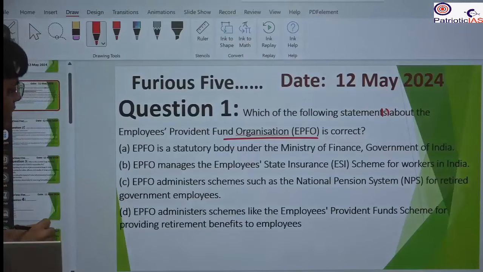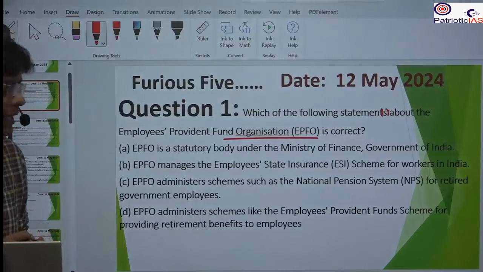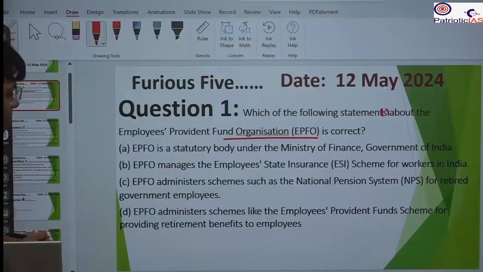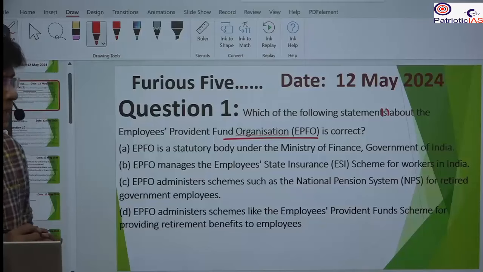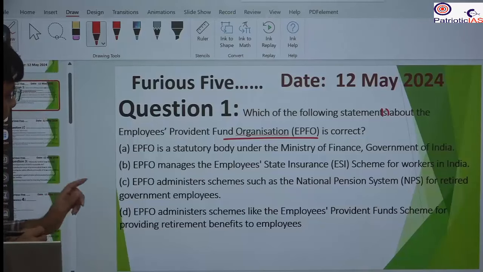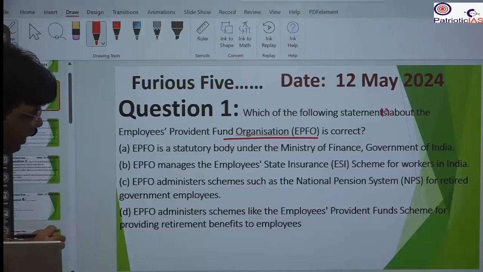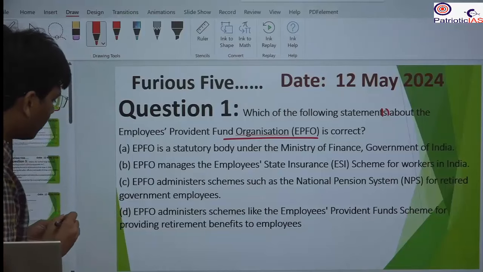A, EPFO is a statutory body under the Ministry of Finance, Government of India. B, EPFO manages the Employees' State Insurance scheme for the workers in India. C, EPFO administers schemes such as the National Pension Scheme for retired government employees. D, EPFO administers a scheme like the Employees' Provident Fund scheme for providing retirement benefits to the employees.